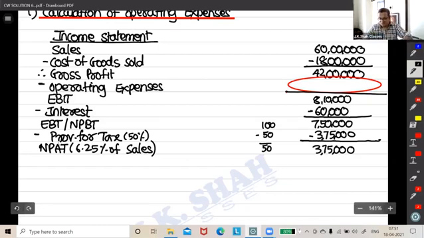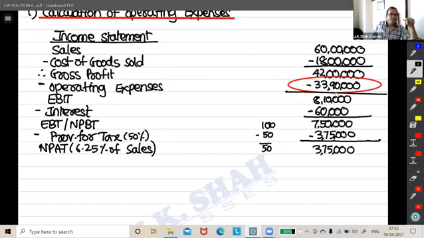Now the difference: 33 lakh 90,000. Guys, this should be your answer. Everybody got it correct.